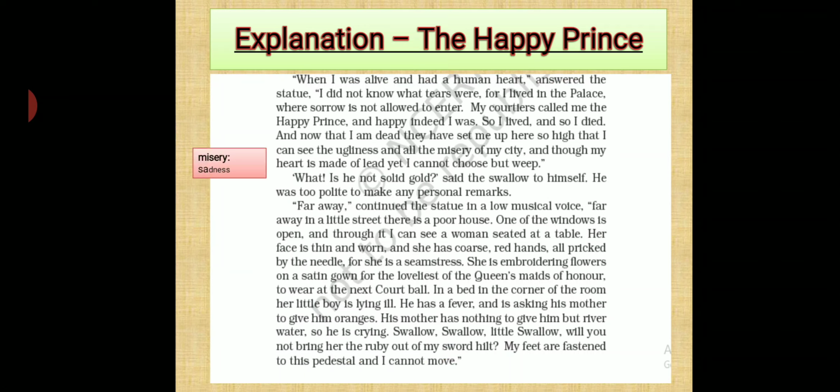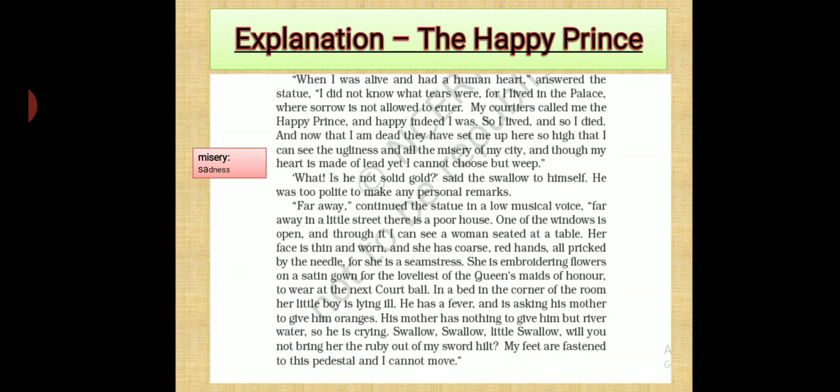The Happy Prince said that when he was alive and had a human heart, the heart which beat, that is, alive, at that time he was not aware of what tears were. He did not know what weeping and sorrow were, as he lived in a palace where there was happiness all around.